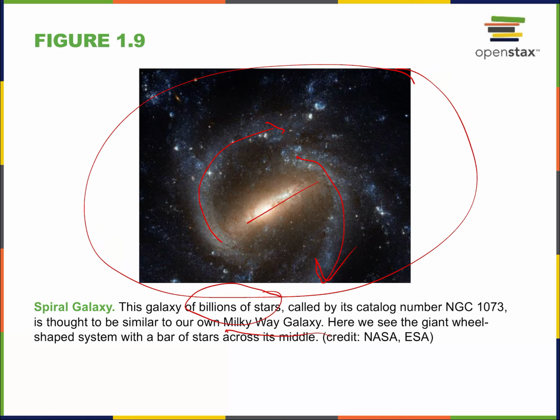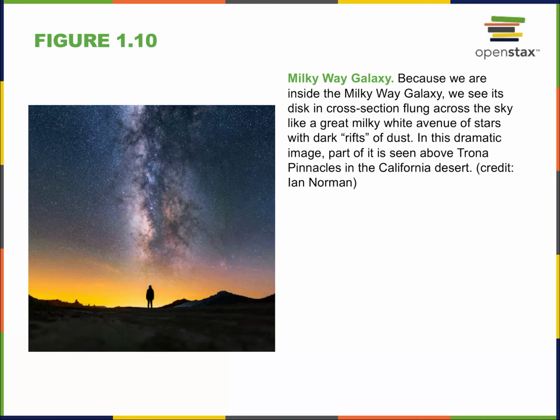How many galaxies do you think there are in the universe? Well, it turns out hundreds of billions of galaxies, each of which have billions, often hundreds of billions of stars. Okay? We'll think about that number later.